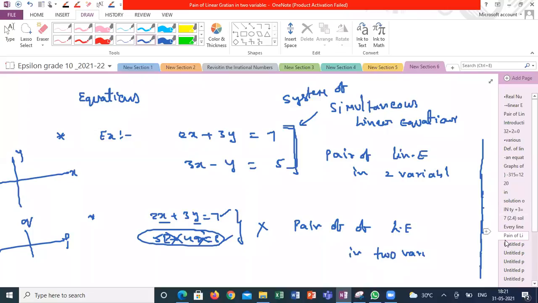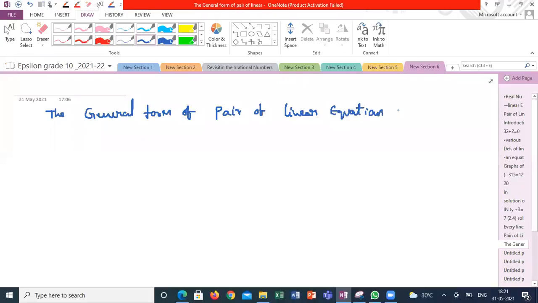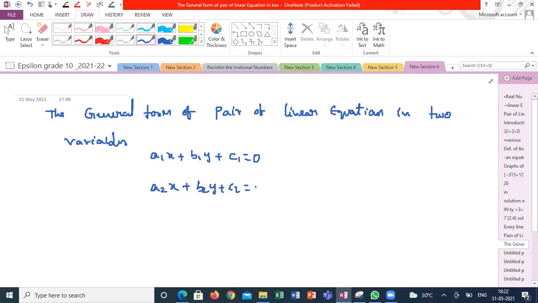So I already went through the definition. The general form of a pair of linear equations in two variables: A1x plus B1y plus C1 is equal to 0, A2x plus B2y plus C2 is equal to 0.